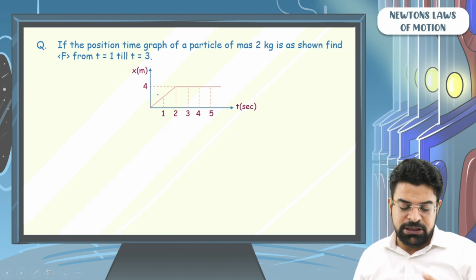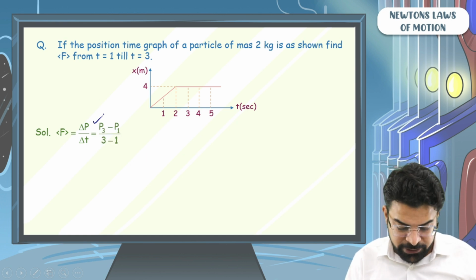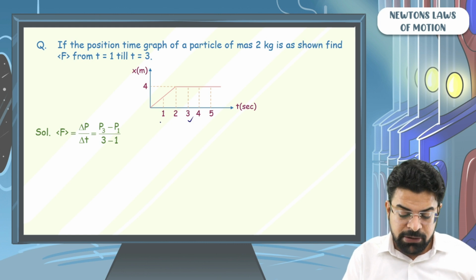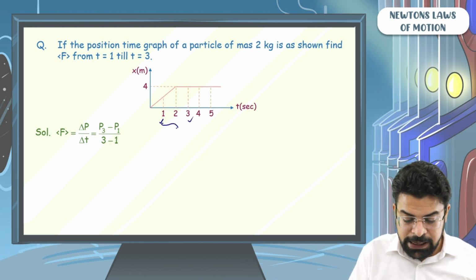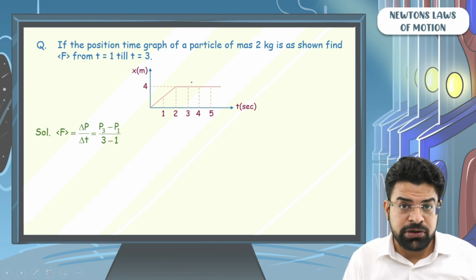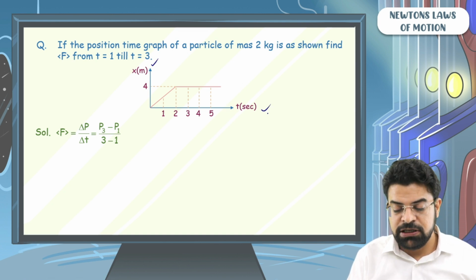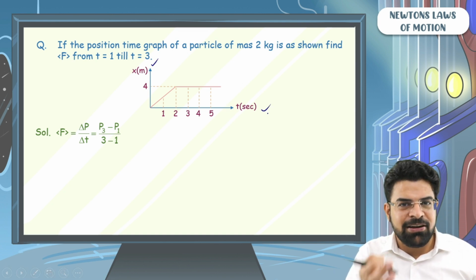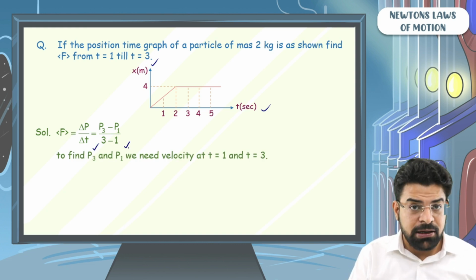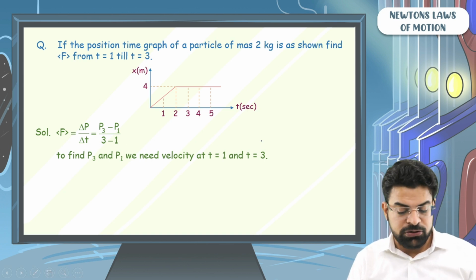So you will say, sir, see, average force equals change in momentum upon time taken. Average force is nothing but momentum at time equals to 3 minus momentum at time equals to 1 upon the time gap, which is 3 minus 1. Now, to find the momentum at time equals to 3 and 1, we need the velocity at time equals to 3 and 1. And how to find velocity from a position time graph? Sir, the slope of the position time graph gives the velocity. So we need to find the velocity at time equals to 1 and time equals to 3.